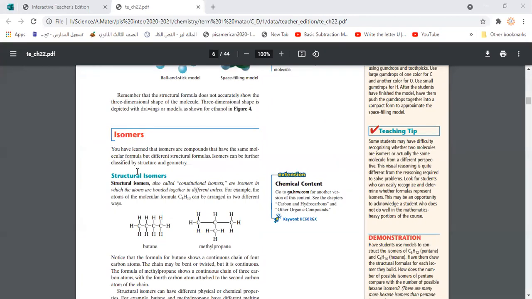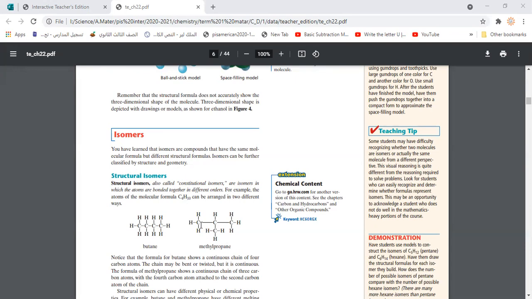Structural isomers, guys, as we just explained before, are also called constitutional isomers. It's the same meaning: they have the same number of atoms, but in different arrangements. Like C4H10, it could be just a long chain of 4 carbon atoms, as we can see here, and in that case it would be called butane.